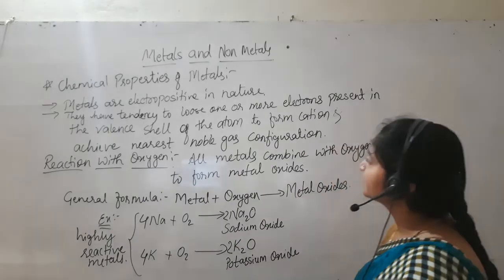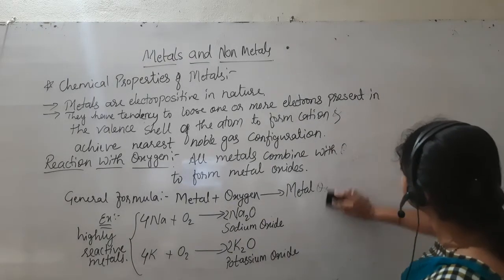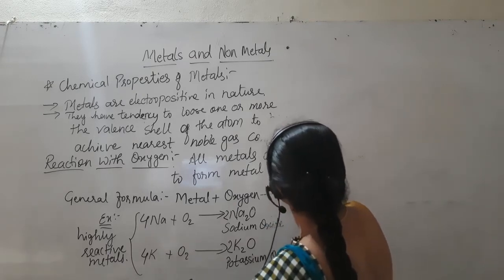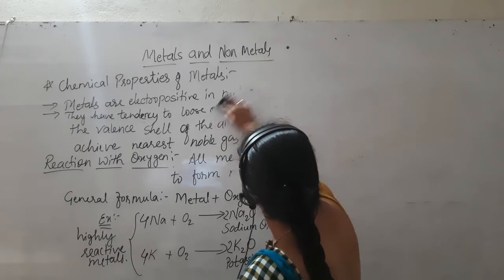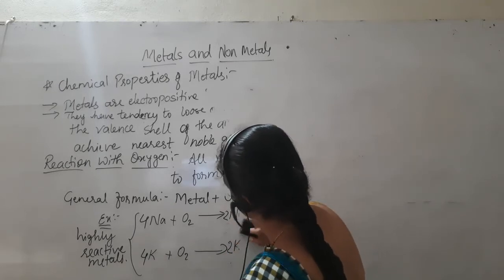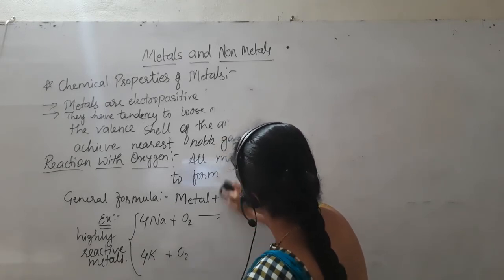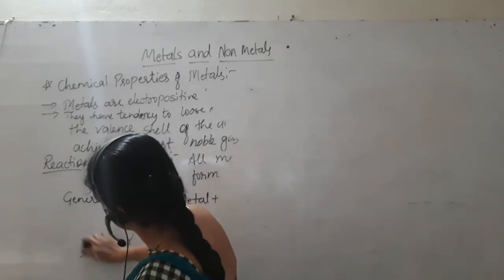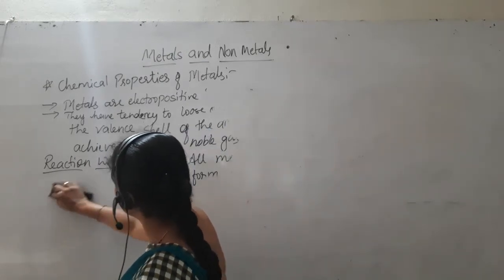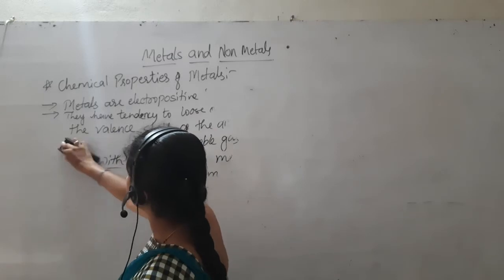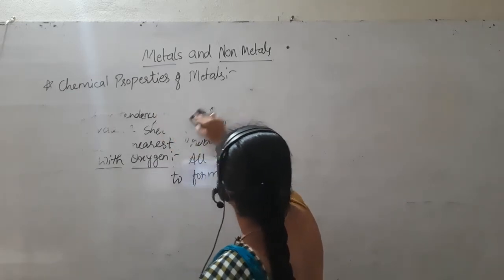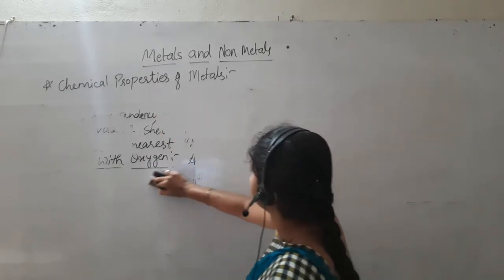We move to the next one, chemical properties of metals. That is the next example, zinc and aluminium. Here zinc, aluminium and lead, when they react with oxygen, form zinc oxide, aluminium oxide and lead oxide.